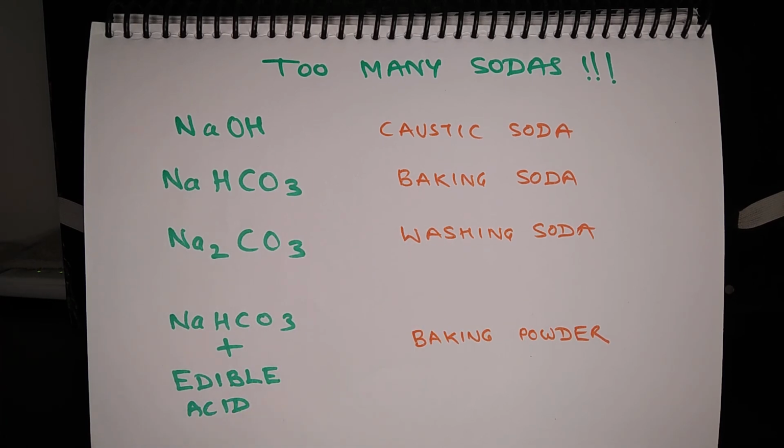To sum up, I talked about the definition and types of salts. Then I talked about common chemicals from common salt, which included caustic soda, bleaching powder, baking soda, baking powder, washing soda, and plaster of Paris.